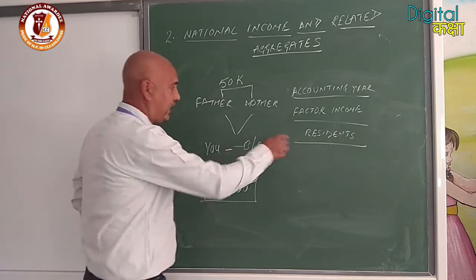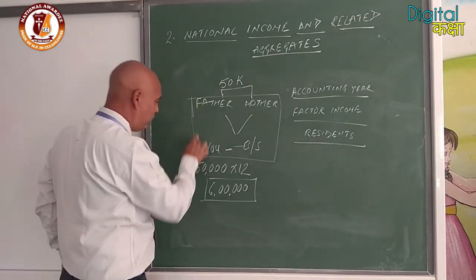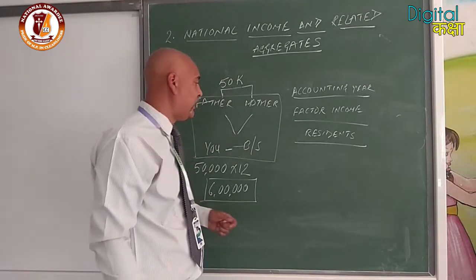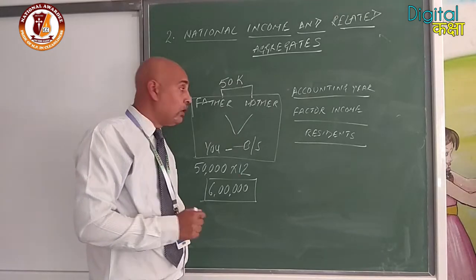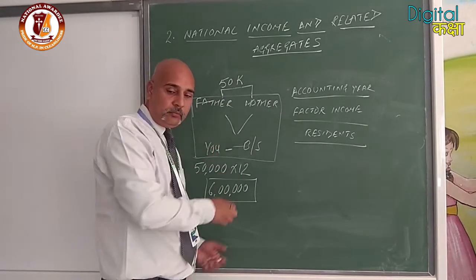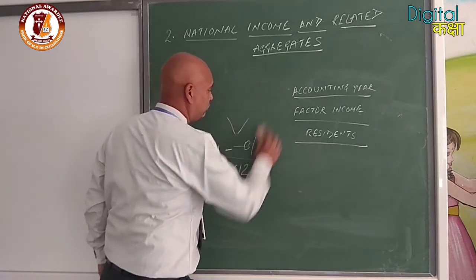Second is resident, which is left. That means your father and mother and all people who are living in our country are residents of the nation. Clear? Now come to another example of the national income.